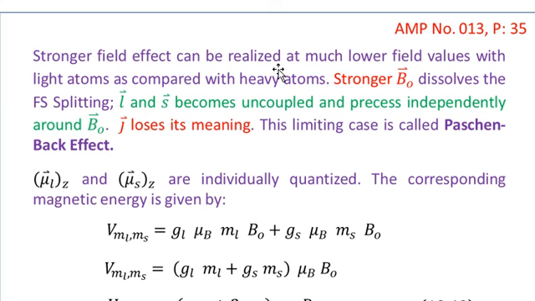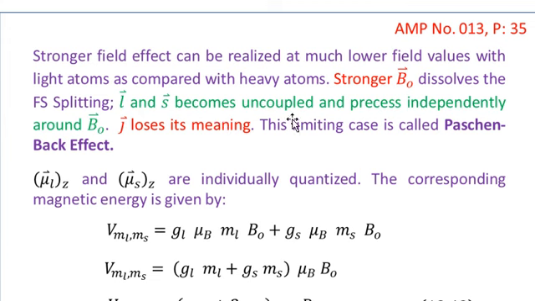Stronger field effect can be realized at much lower field values with lighter atoms as compared with heavier atoms. So if we are dealing with lighter atoms, then of course the condition to meet the strong magnetic field can be realized very easily as compared to when we are dealing with heavy atoms. So stronger B naught dissolves FS splitting. When we are dealing with a stronger value of applied magnetic field B naught, then of course the FS splitting is dissolved.